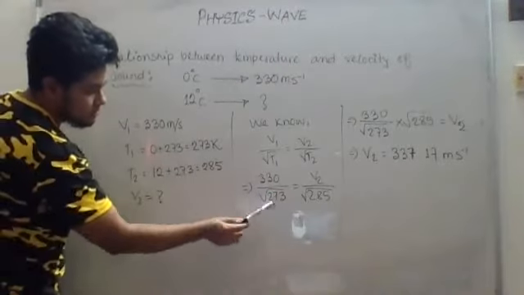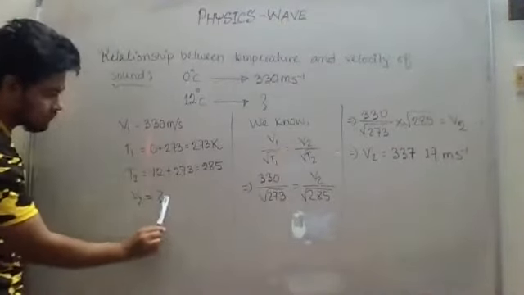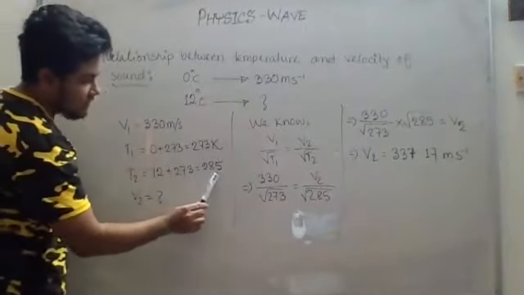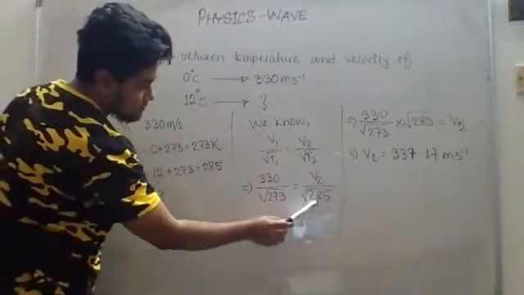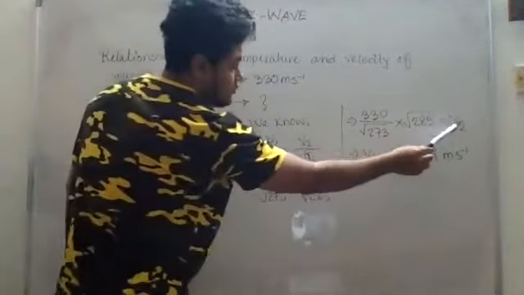So T1 will be replaced by 273. Then V2 is something we have to find out, so we cannot put the value. Then T2 is 285. Okay, T2 has been replaced by 285. So from here we can easily find out the value of V2, right?